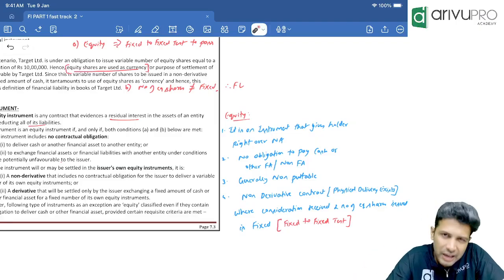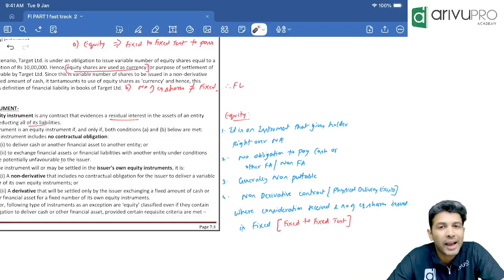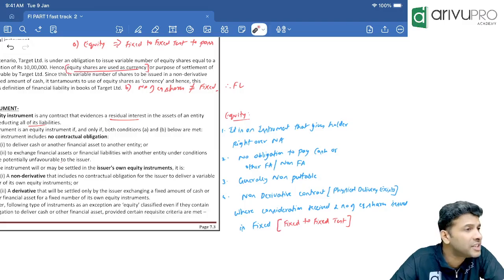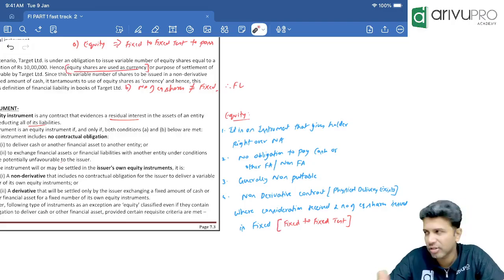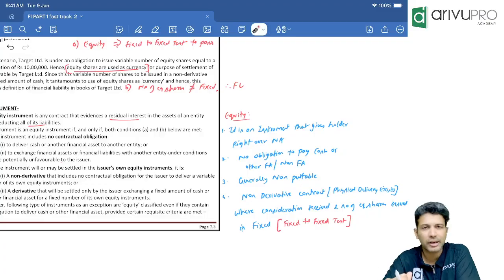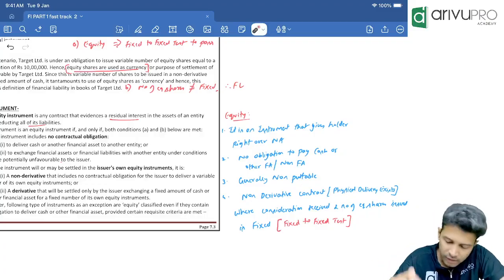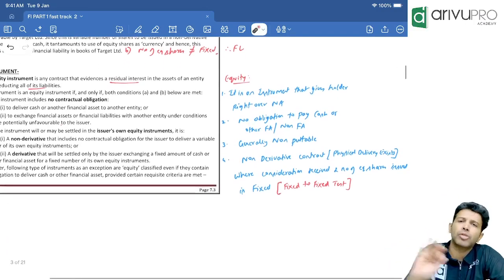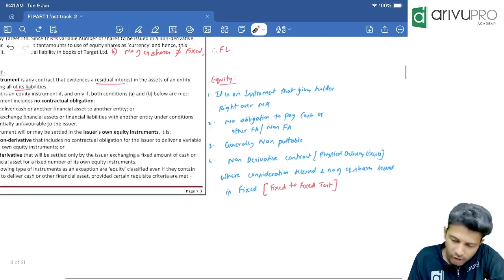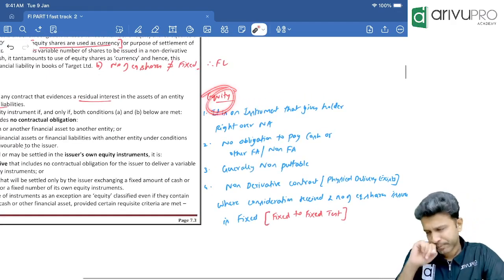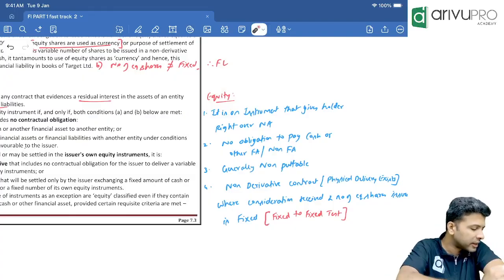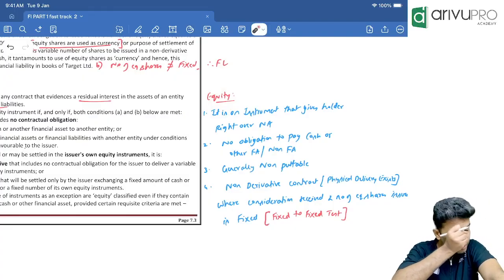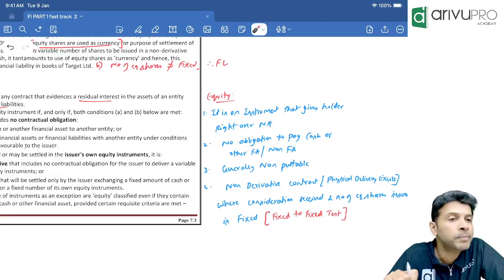They will give you a case study through which you may have to identify whether it's a financial asset, liability or equity. So for that, you just need to know it. Okay, as long as you are able to come to that conclusion, it is enough. Fine. Okay, but if you still remember it, that is awesome. All right. Now look at this. Equity. Sir, equity shares ka definition we have studied in our inter also. Anybody remembers? What do you mean by equity shares?